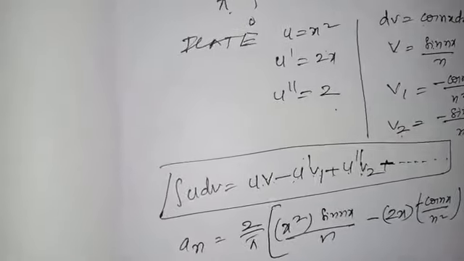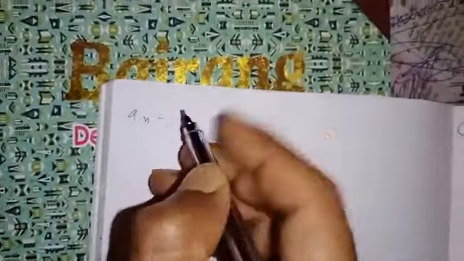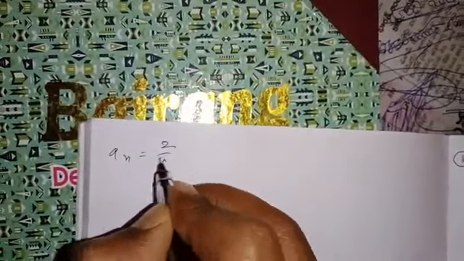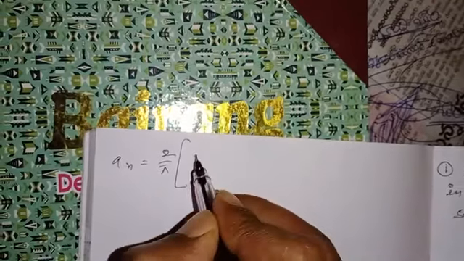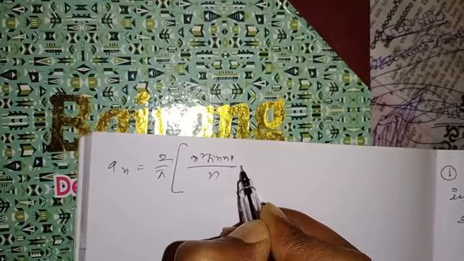Next, an = 2/π whole into x² sin nx/n minus into minus. See here, it is minus into minus, plus.